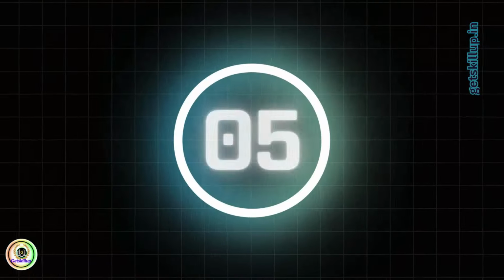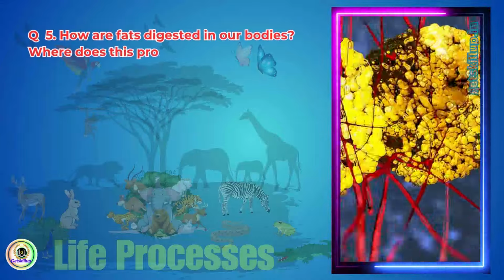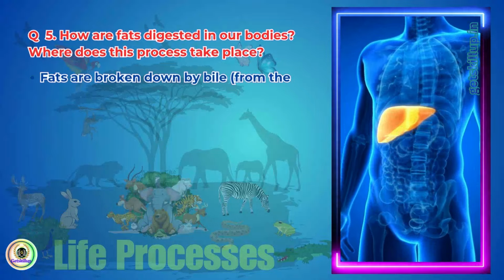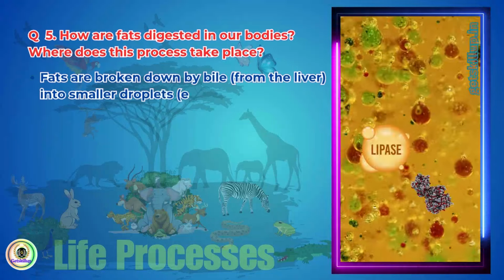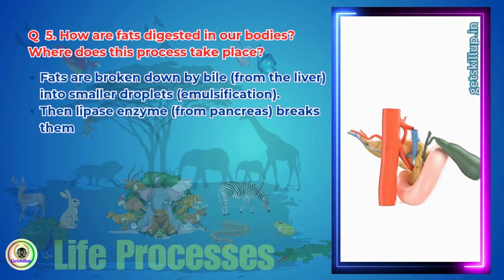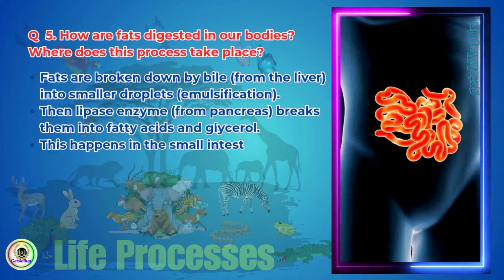Question 5. How are fats digested in our bodies? Where does this process take place? Fats are broken down by bile from the liver into smaller droplets, emulsification. Then lipase enzyme from pancreas breaks them into fatty acids and glycerol. This happens in the small intestine.